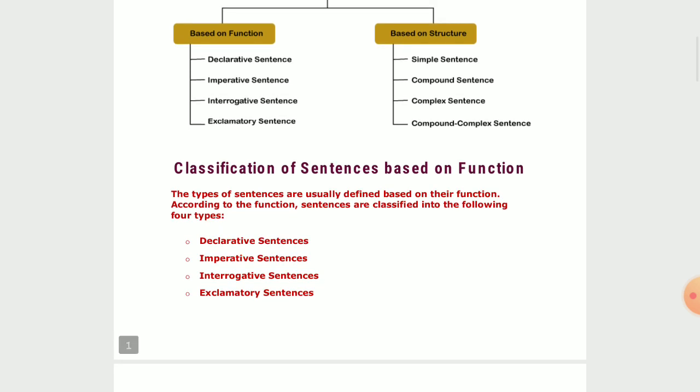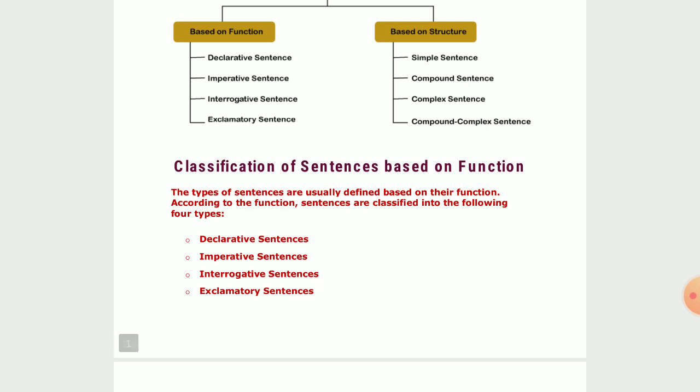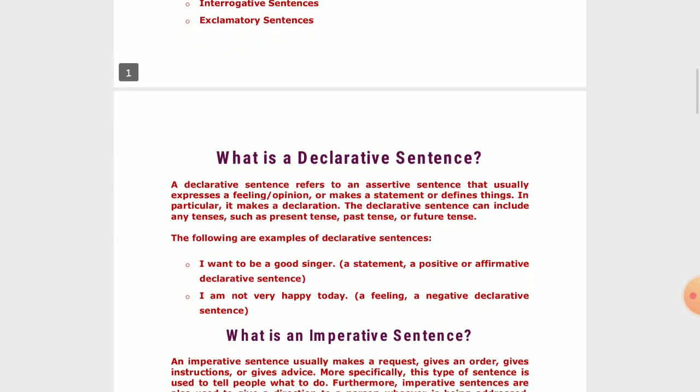The types of sentences are usually defined based on their function. According to the function, sentences are classified into four main categories. Now let us concentrate on declarative sentence.